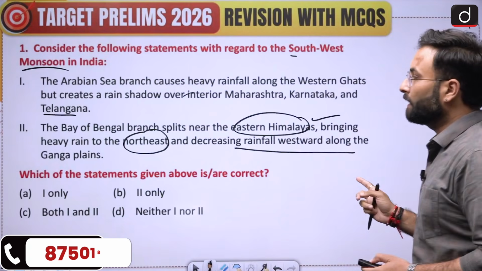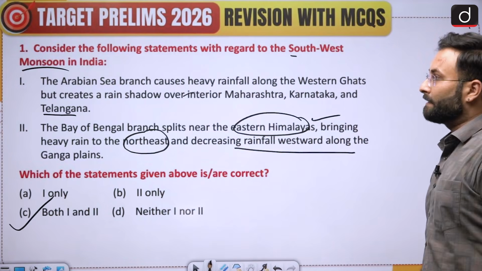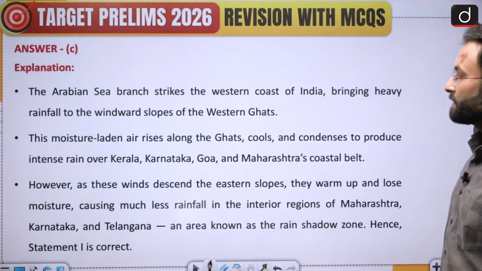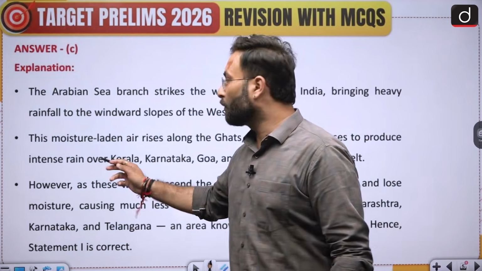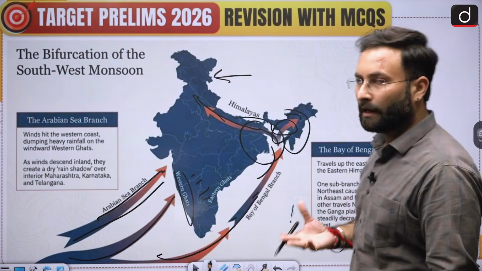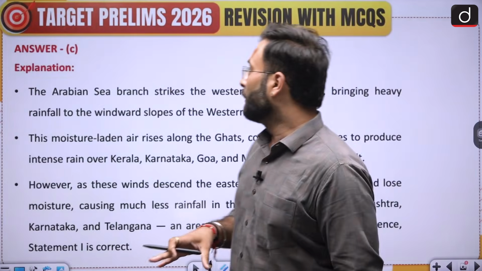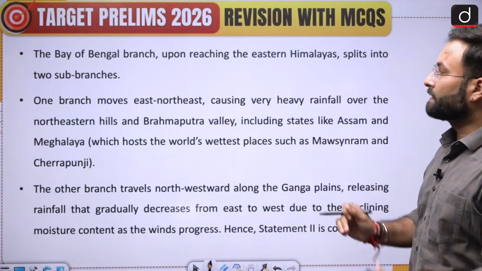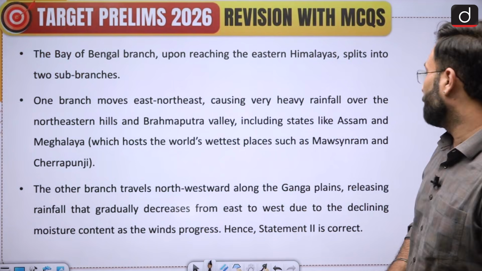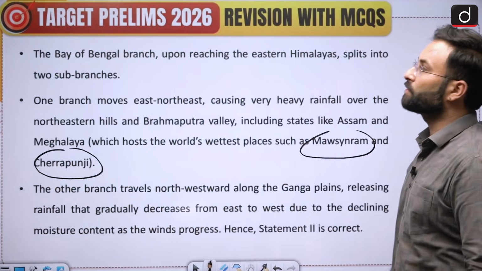Now let's move further. If we are talking about these two statements, both the statements are true here. Option C would be your right answer. Okay. Now let's move further to the next question. Here you can go through the explanation which I have given. I already talked about the areas like Maharashtra, Karnataka, Telangana, specifically the Vidarbha and the Marathwada region. You can go through this particular slide for your understanding. I have already mentioned places like Mawsynram and Cherrapunji. Now let's move further to question number 2.